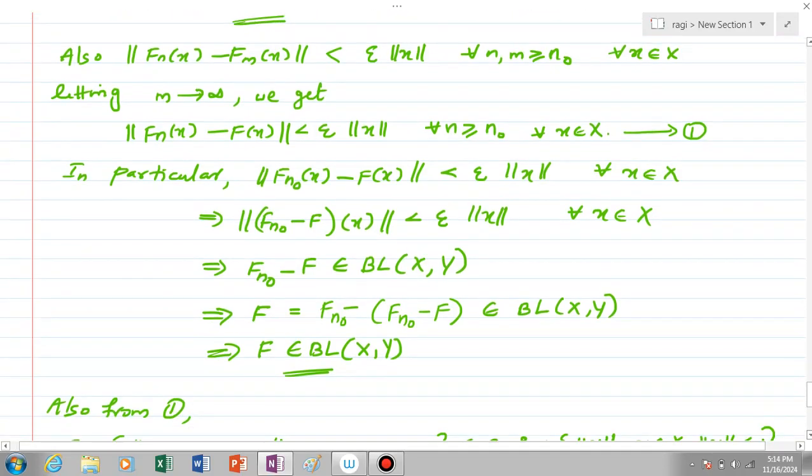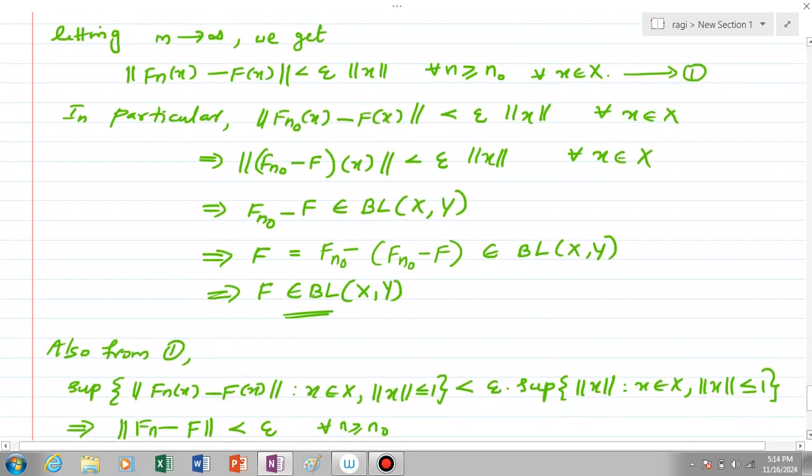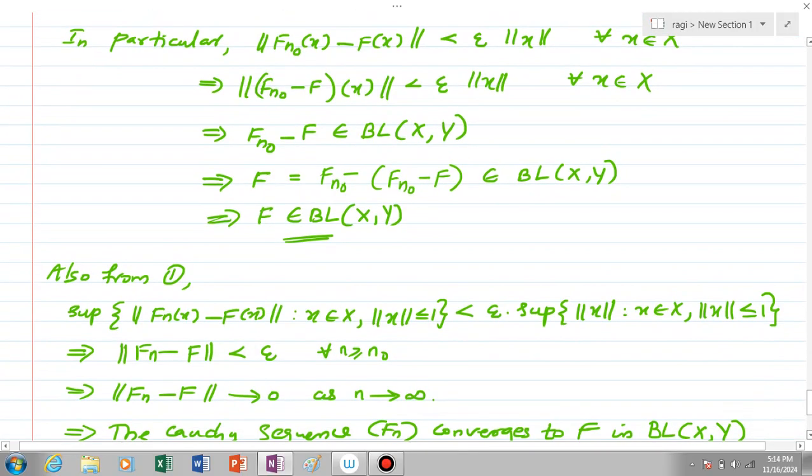So we have seen that the sequence f_n(x) converges to f(x), and f is an element of BL(X,Y). Also, we have to see one more thing. From equation 1, taking supremum over all x element of X with norm x less than or equal to 1 on both sides, we can see that the supremum of norm f_n(x) minus f(x) over x with norm x less than or equal to 1 is less than or equal to epsilon times the supremum of norm x over x with norm x less than or equal to 1.